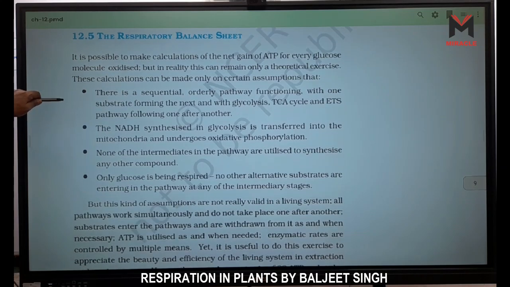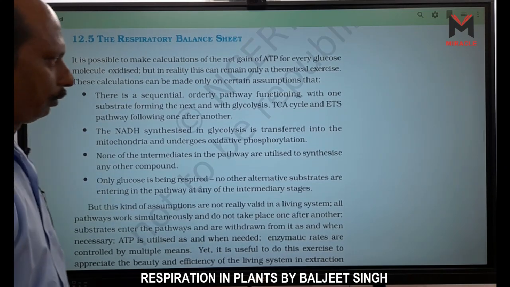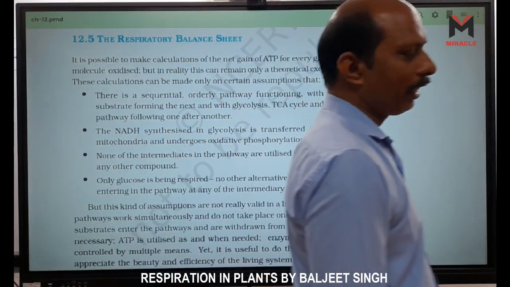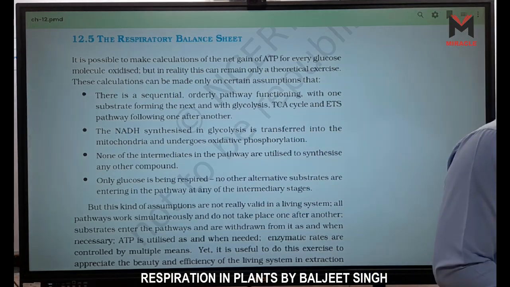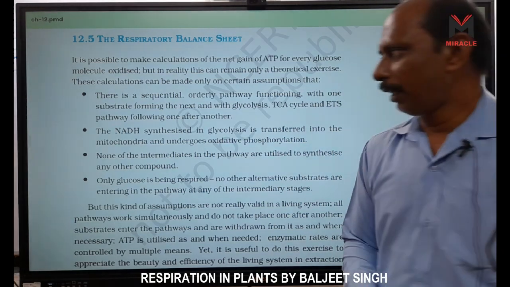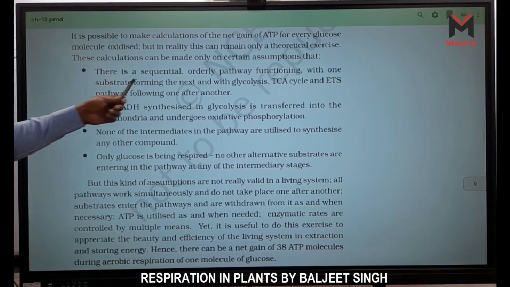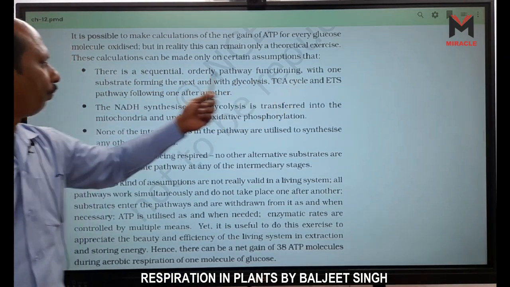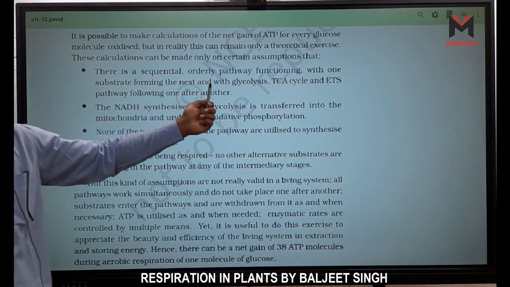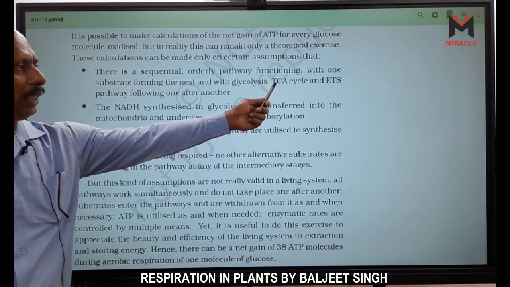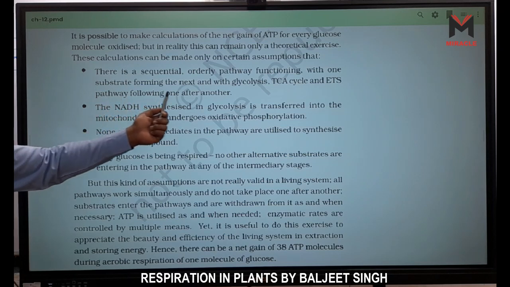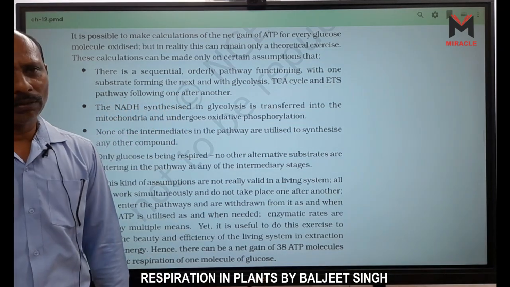Now, the respiratory balance sheet. Balance sheet means how many ATPs are formed, right? We already read this one. There is a sequential, orderly pathway functioning, with one substrate forming the next, with glycolysis, TCA and ETS pathways following one after another.